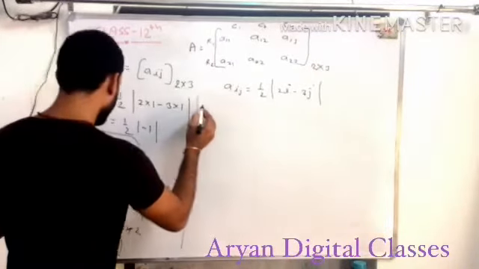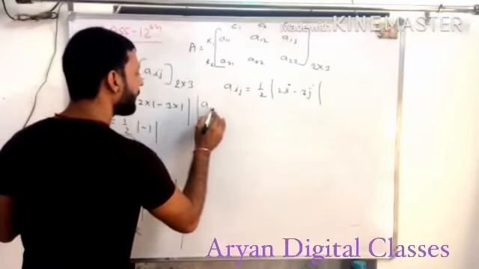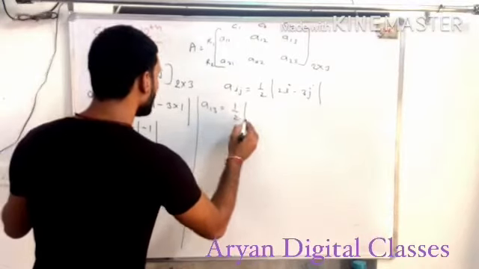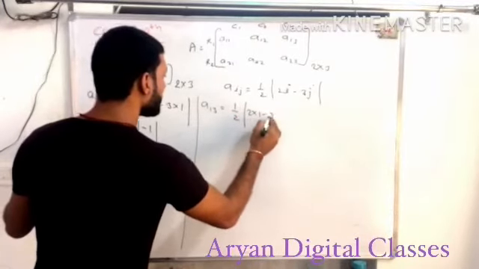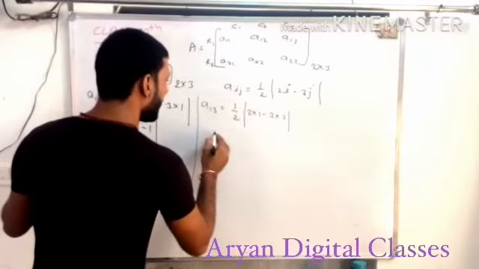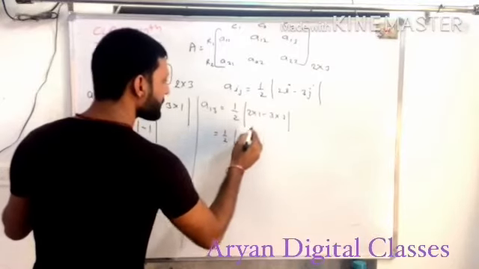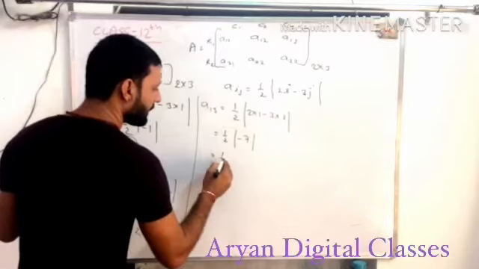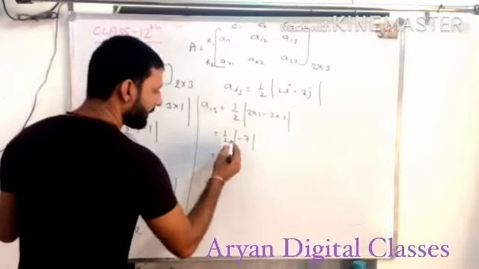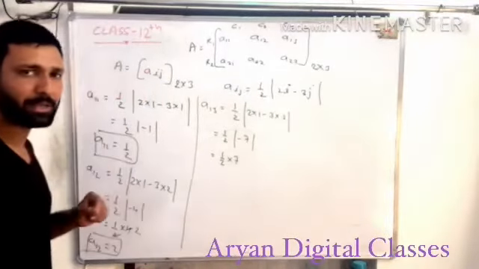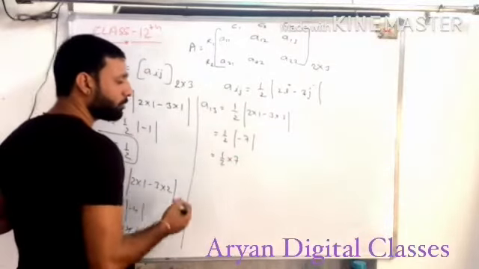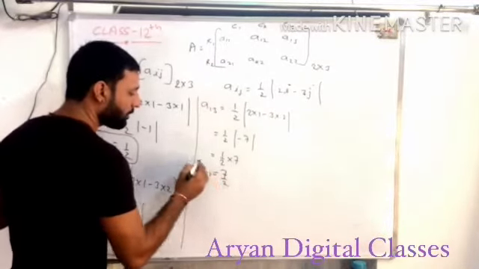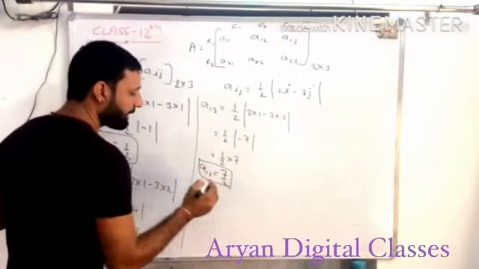After that we will find A13. 1 upon 2, modulus of 2 into 1 minus 3 into 3. 1 upon 2 modulus of 2 minus 9, that is minus 7, and the answer is 1 upon 2 into plus 7, because the modulus changes the sign of minus and it is converted into plus. So A13 is equal to 7 upon 2, the third element of this matrix.